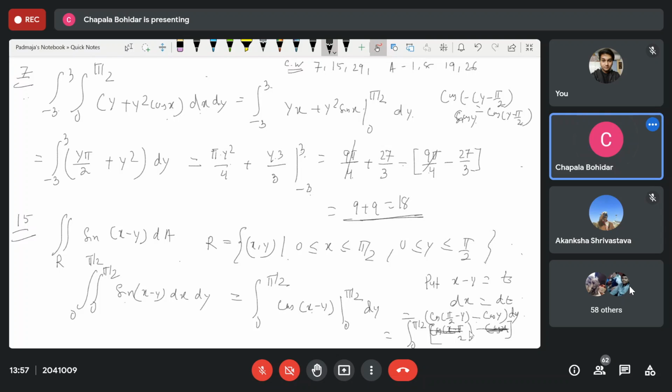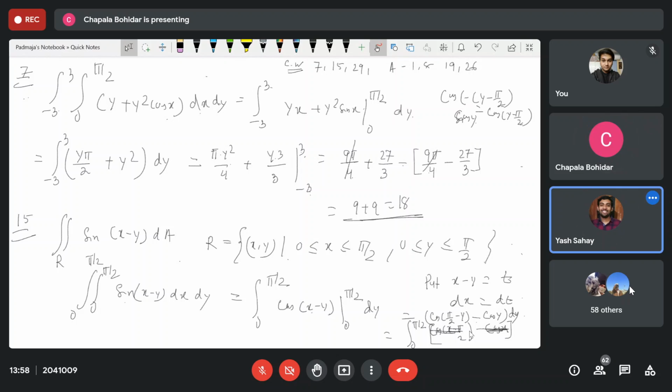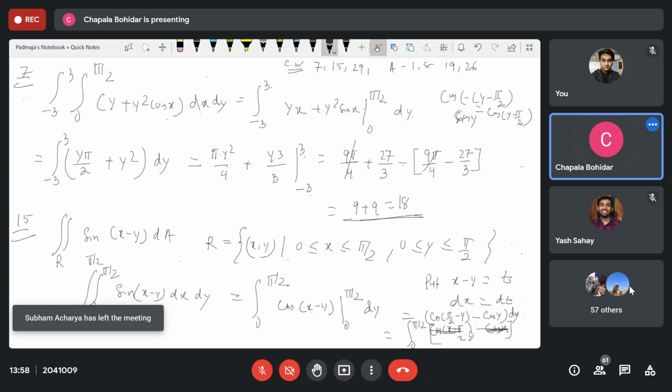What is your answer? Can anybody solve or not? Zero. No, sorry, it is 1 minus 1. Yes, it is 0. I think it is 1 into 1. Okay, it is 1 minus 1, so it is 0. So it is completed. Yes, ma'am. And 29, it is easy by using the second method of this theorem.